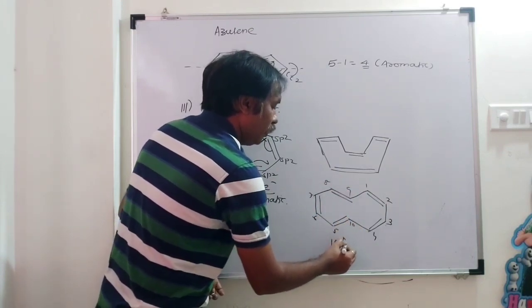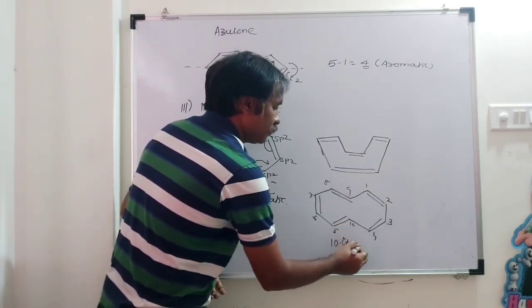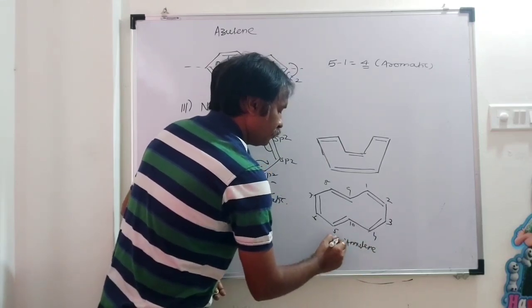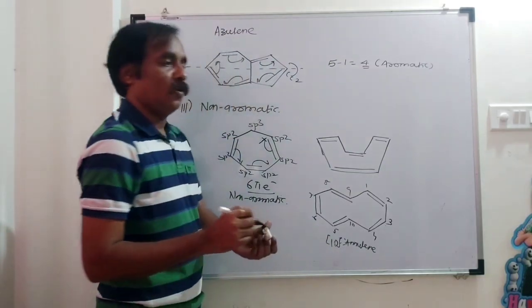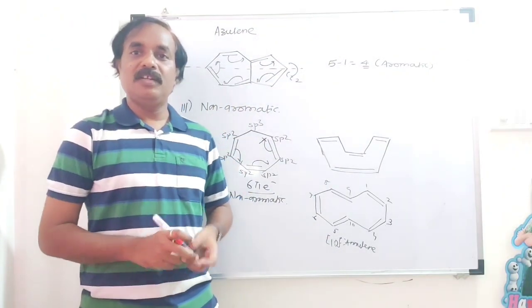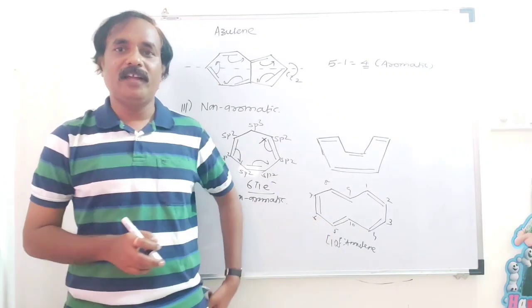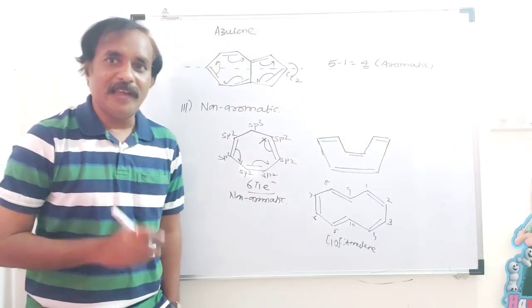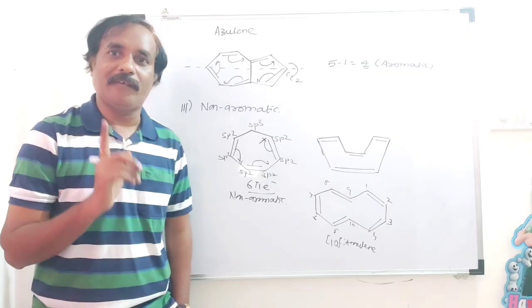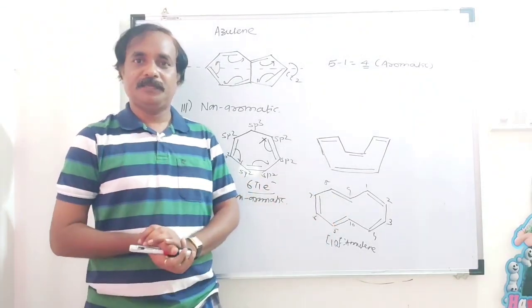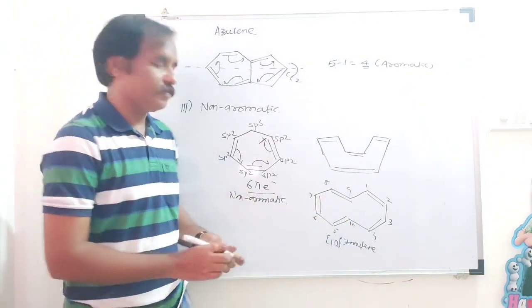It is [10]annulene; benzene is [6]annulene. Now tell me, is there any chance of complete delocalization of electrons? Concentrate on the 9th and 10th carbon atoms.